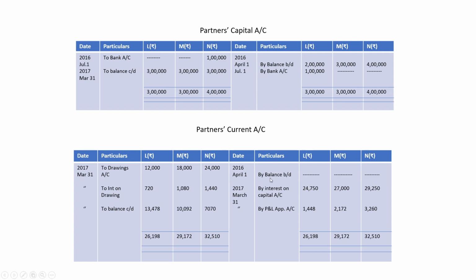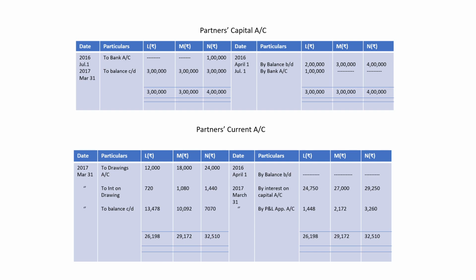Then we'll make current account. In this question, current account balances are not given. So we'll write by balance brought down, dash dash dash. Then interest on capital and share of profit of the partner will be credited in this account. Drawings, interest on drawing will be debited and the balance will be ascertained, which will be 13,478, 10,092 and 7070. So this way we'll make appropriation account, fixed capital account and current account.